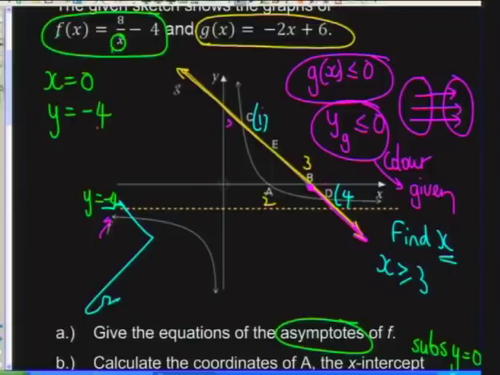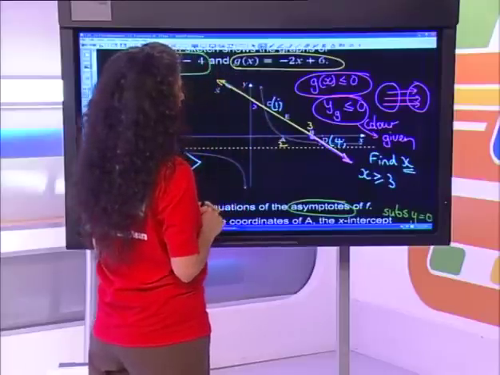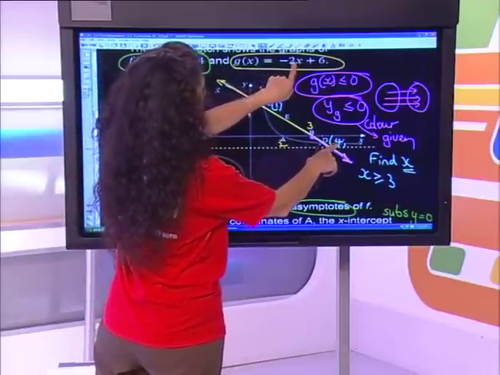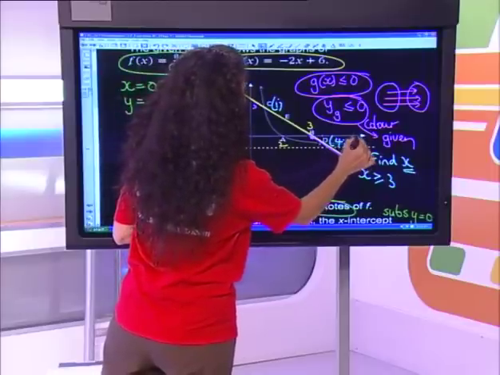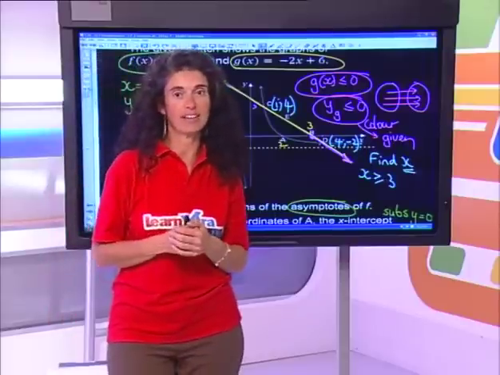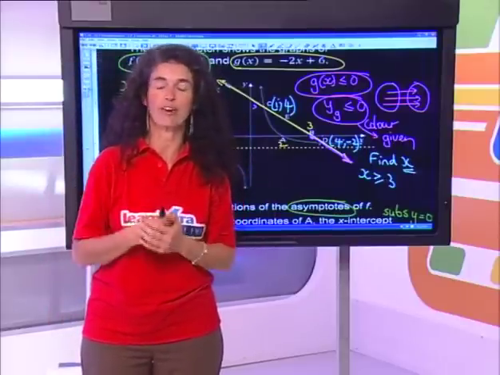So that's great. How would we find the corresponding y value at D and at C? We can substitute either into the yellow, or we can substitute into the hyperbola, whatever is easiest for you. If we substitute into the straight line, we get 6 minus 8 is negative 2. That makes sense because we've got a negative y value. And over here, if it's 1, 6 minus 2 is 4. So the y value is 4. And it makes sense. It's just a little bit below 6, which is that y-intercept. So you're always validating what you are doing algebraically versus graphically.